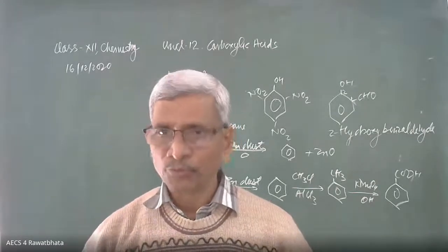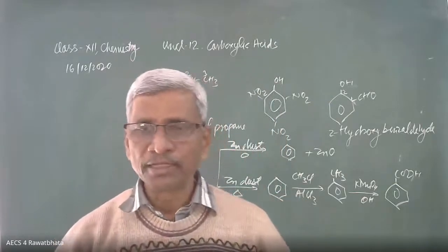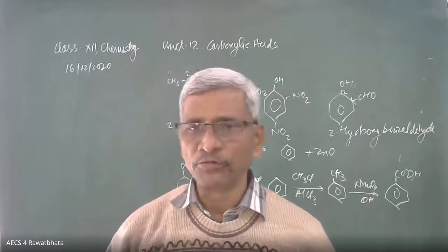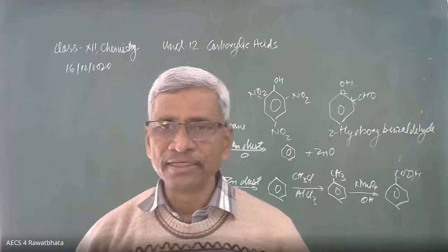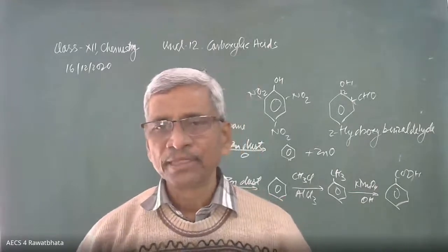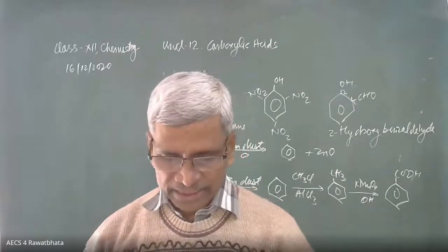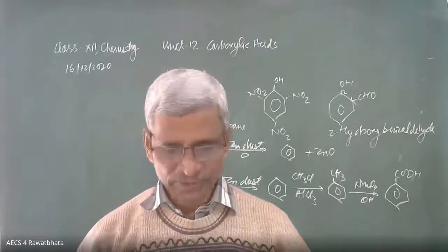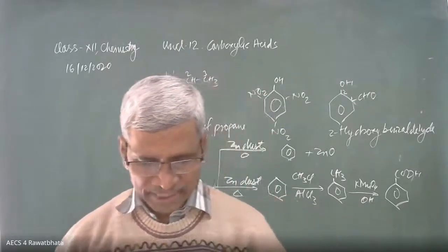tribromophenol. Bromination is done in two ways. One is by aqueous bromine, another by bromine in an organic, non-polar solvent. With aqueous bromine, tribromophenol is obtained, and in an organic solvent, controlled bromination gives para-bromophenol. This reaction is asked many times in the exam. It is a simple reaction, we have to take care about that. So this is the conversion. I don't think there is any problem in this.